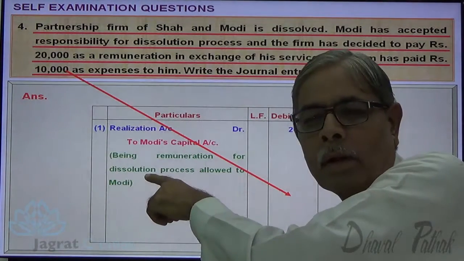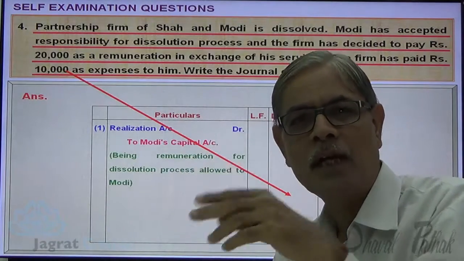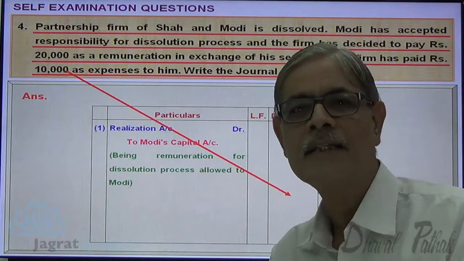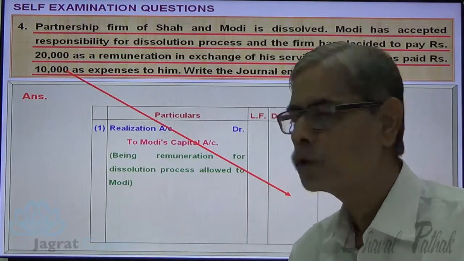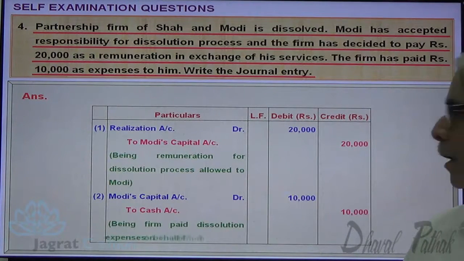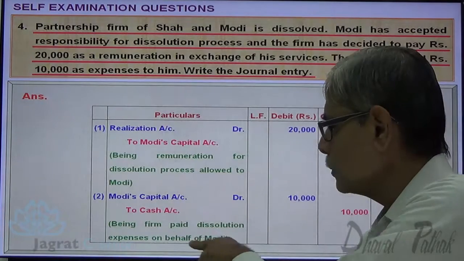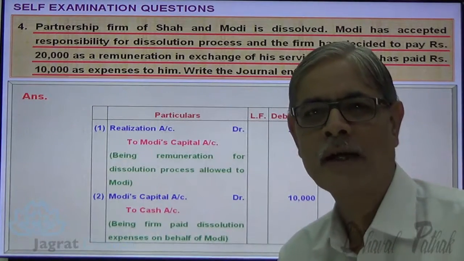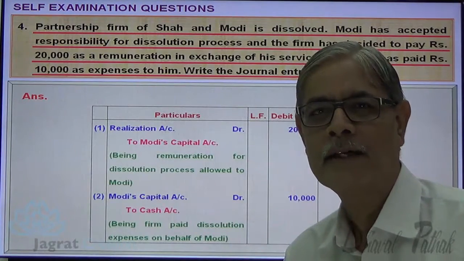So at the instance of Modi, firm has paid. So Modi is the receiver of benefit. So Modi's capital account debit to cash account credit, being firm paid dissolution expenses on behalf of Modi. This is how journal entries get recorded. Next.